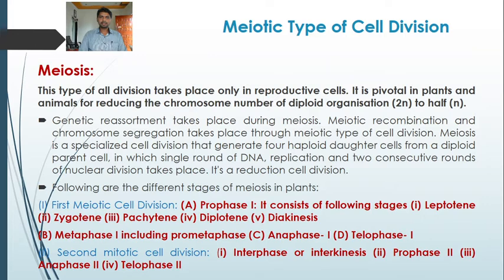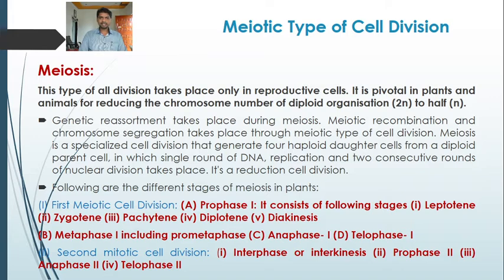of mitosis from the single parent cell, which are alike or similar to the parent cell with respect to the chromosome number. So mitosis is an equational division where the chromosome number remains as it is, like that of the parent cell, while meiosis is a reductional division.